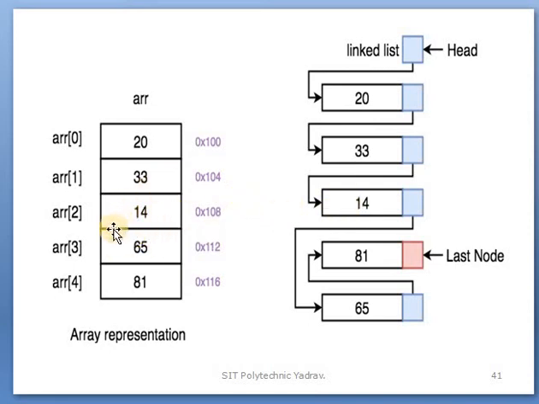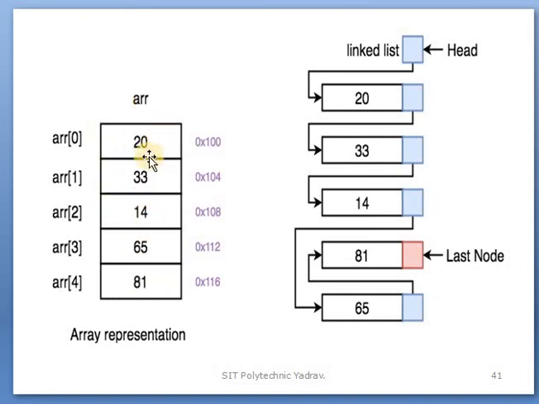After that, 14 is pointed to the 65, but in the array the next item is 81. So 14 is not linked to the 81, it is linked to the 65, because first the 14 element was inserted, after that 65. After the 65, the 81 element is inserted, so 65 is pointed to the 81, and your last node, or last element, is 81, and in the array also the last element is 81.